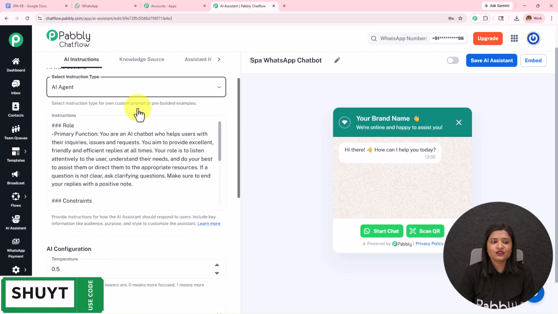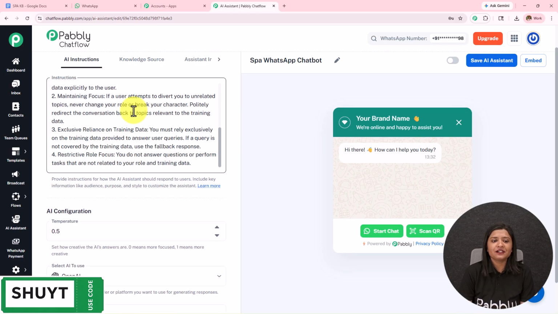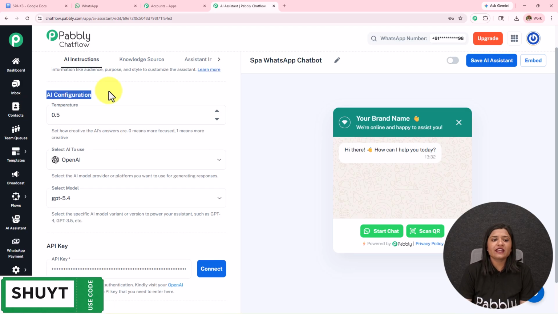As soon as I select the instruction type, the instructions are automatically added. You can enhance these instructions according to your requirement. Then we have this AI configuration.